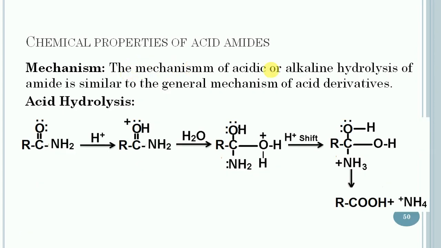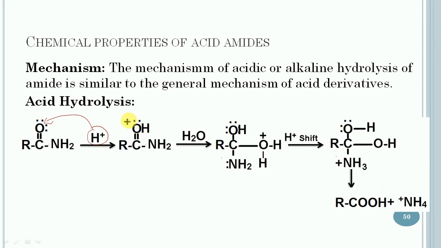The mechanism of acidic and alkaline hydrolysis of amide is similar to the general mechanism of acid derivatives. So let us consider first the acidic hydrolysis. In the first step, the proton from the acid will attack this oxygen, which is an electron rich center.